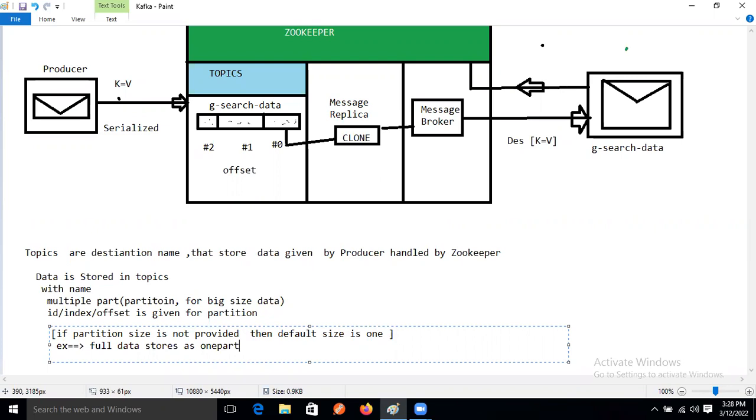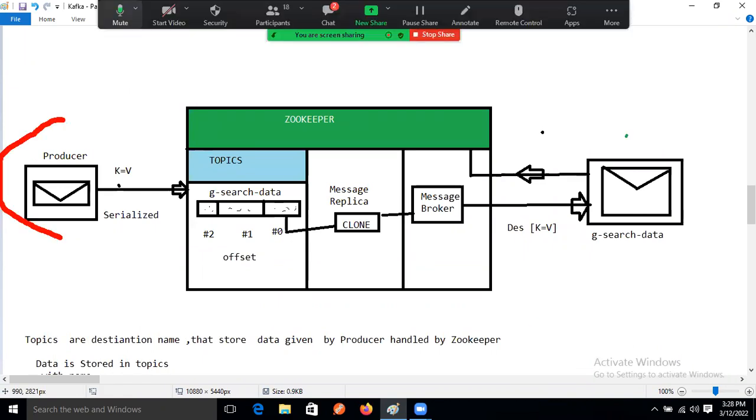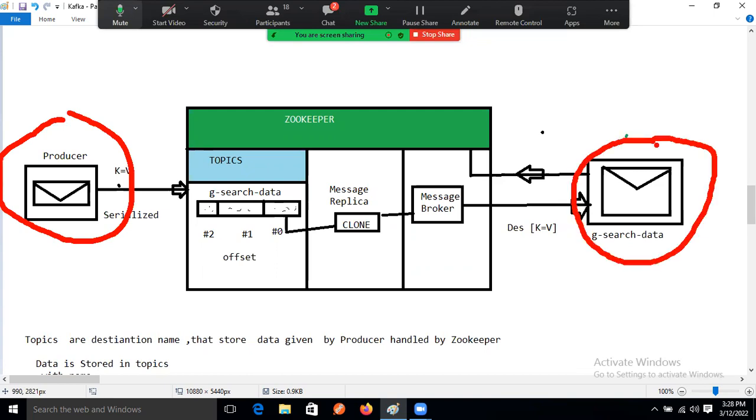Full data is stored in one part only. So in real time, guys, we cannot assume that our producer application can be a .NET application and our consumer application can be a Java application or another language's application, right?